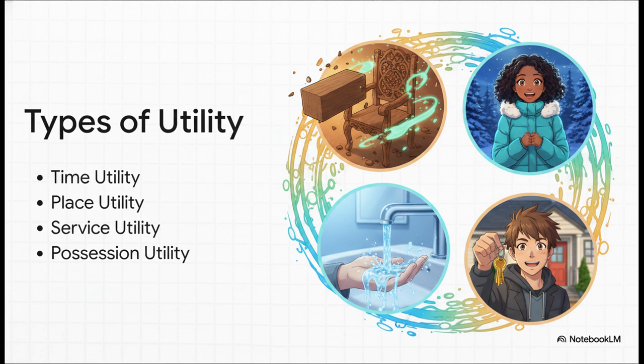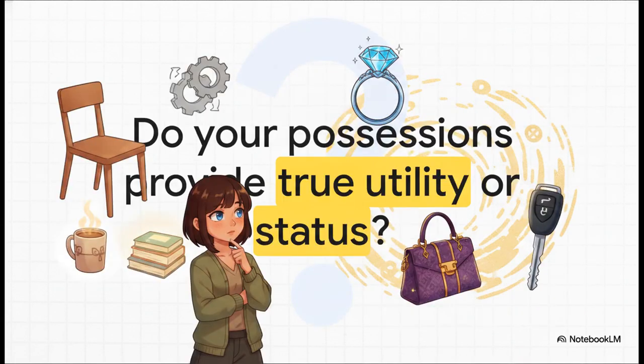But keep in mind, the more you consume of a single good, the less utility each additional unit gives you. Economists call this the law of diminishing utility. So, look around you. Think about the items in your own personal household management system, and really ask yourself what kind of utility they bring to your life.